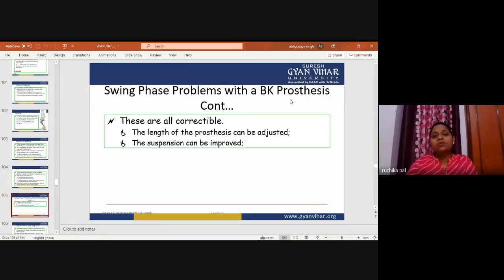Now, swing phase problems with the below knee prosthesis. Again, these are all correctable. The length of the prosthesis can be adjusted according to the patient's stump, walking pattern and different conditions, or the suspension can be improved.